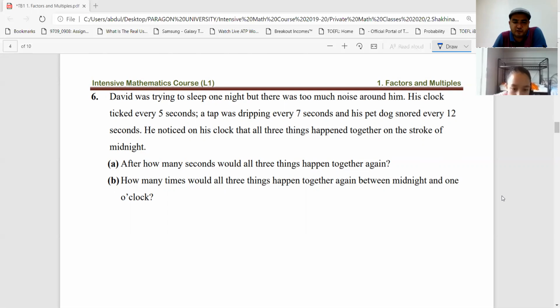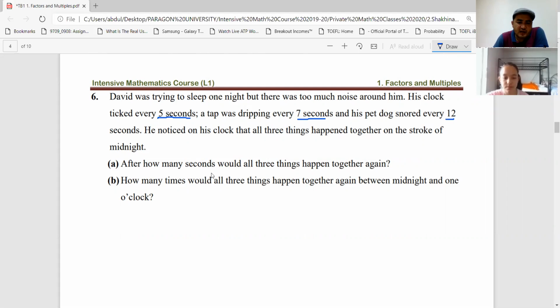Okay, now let's answer this question first. As you see, questions are maybe different, but the idea is the same, right? So 3 things are happening, but on different intervals. The first one says that his clock ticked every 5 seconds. A tap, maybe a tap in the kitchen, was dripping every 7 seconds. And his pet dog snored every 12 seconds. He noticed on his clock that all 3 things happened together on the stroke of midnight. When it is midnight, 12 o'clock, all the things happen together at the same time.